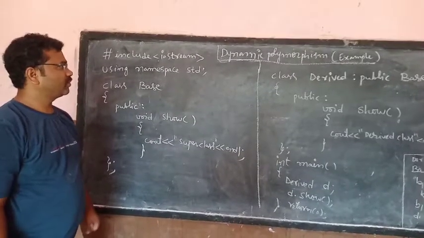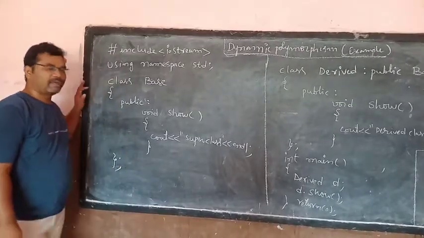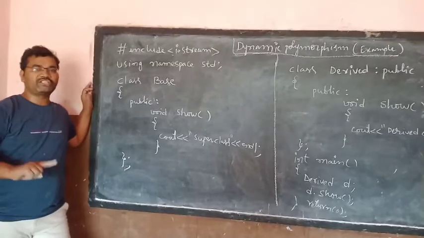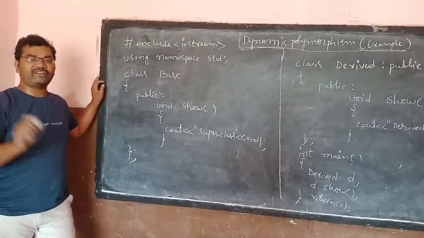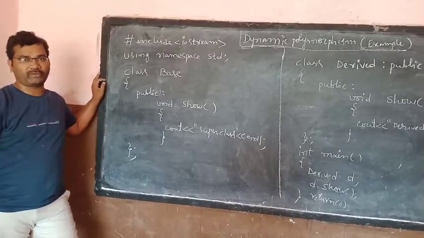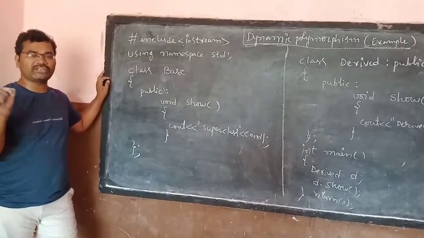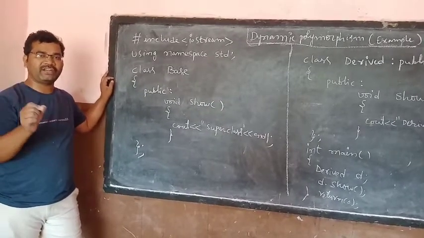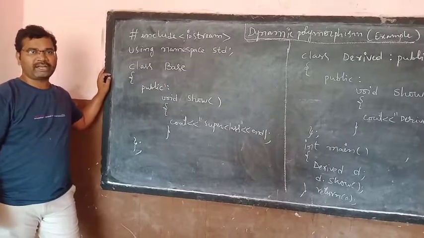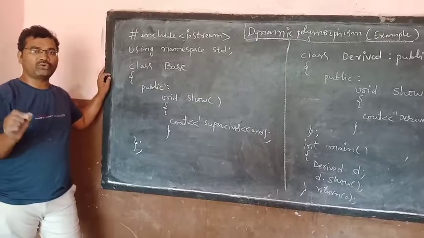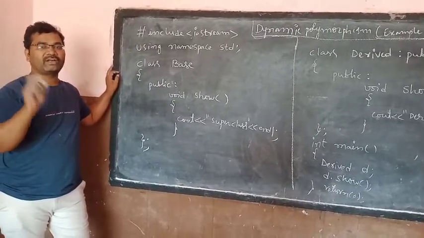This is the example for dynamic polymorphism. Dynamic polymorphism means the link between function call and function definition is identified at the time of running the program. Dynamic binding. The code associated with function call is identified at the time of running the program.